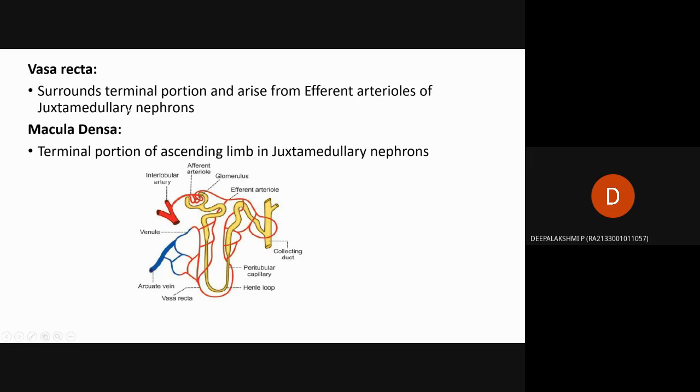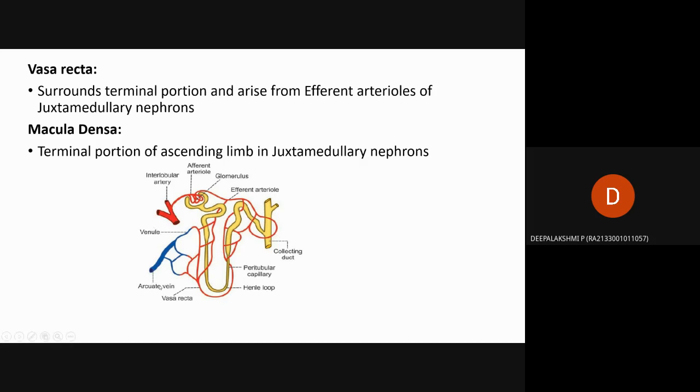The definitions of vasa recta and macula densa are given here. The picture shows the afferent arterioles and efferent arterioles, which are enclosed above the tubules. We have already seen the nephron with the tubules. Here the arterioles, that is the afferent arteriole and efferent arteriole, are denoted with the red color. The red color in the picture is called the afferent arteriole.